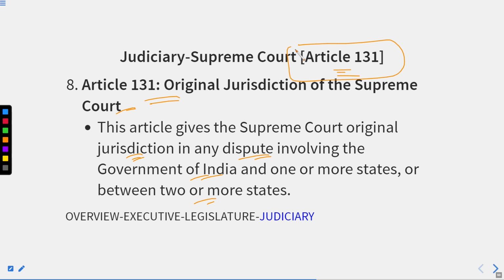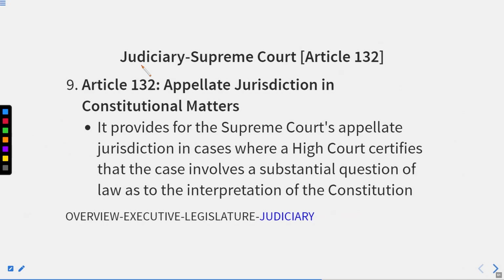It is known as the original jurisdiction. Thereafter we have Article 132.